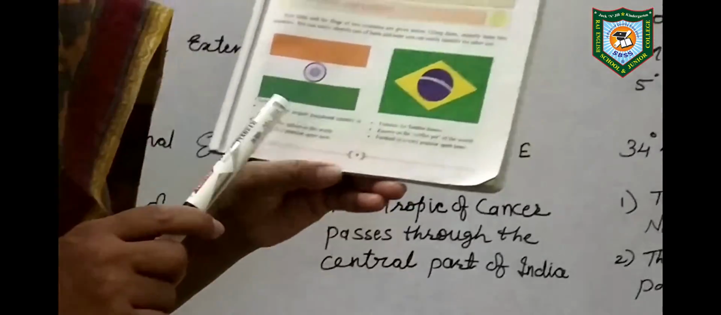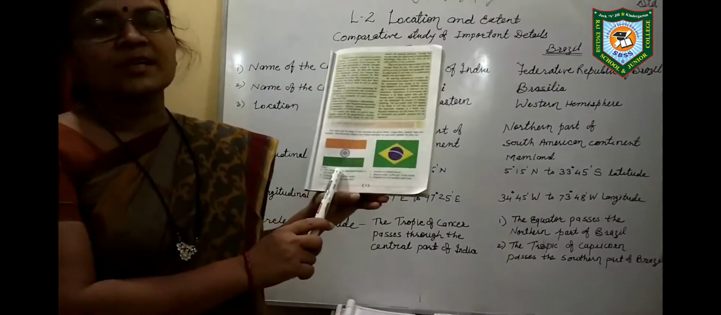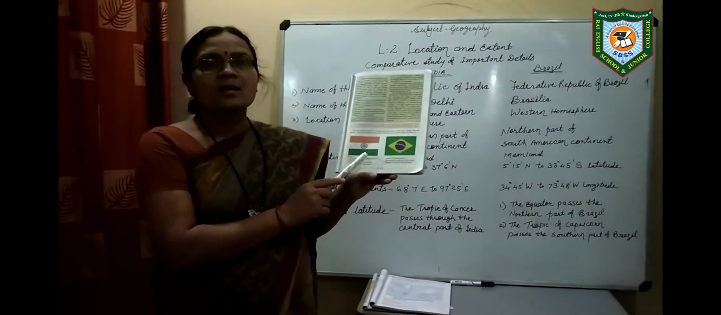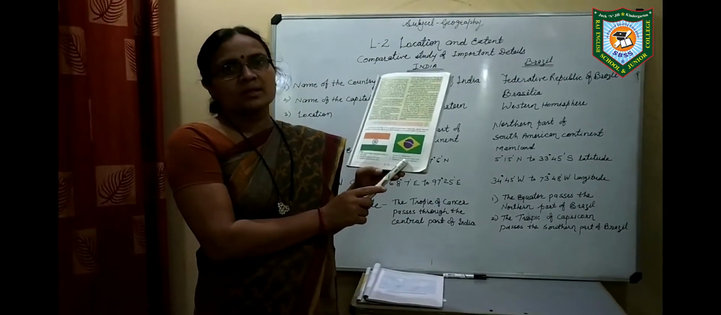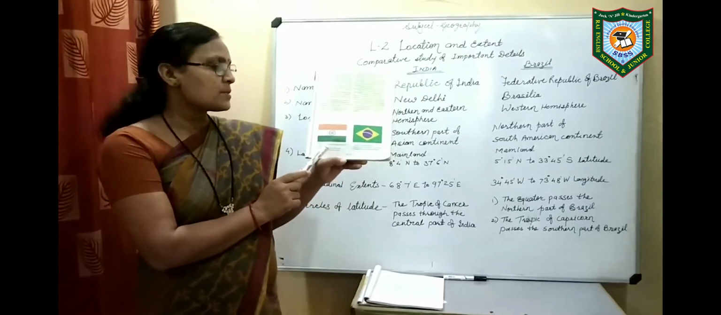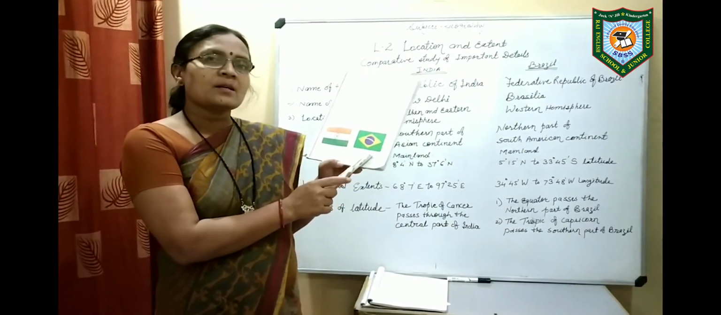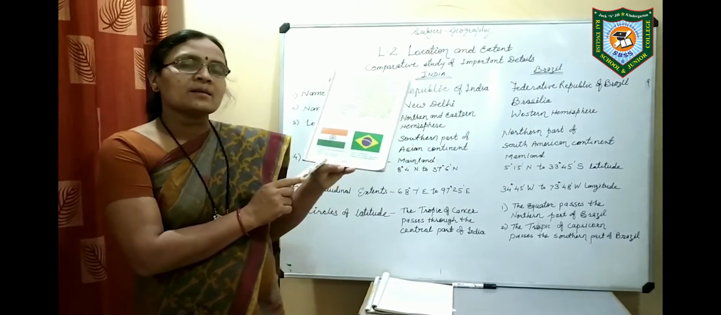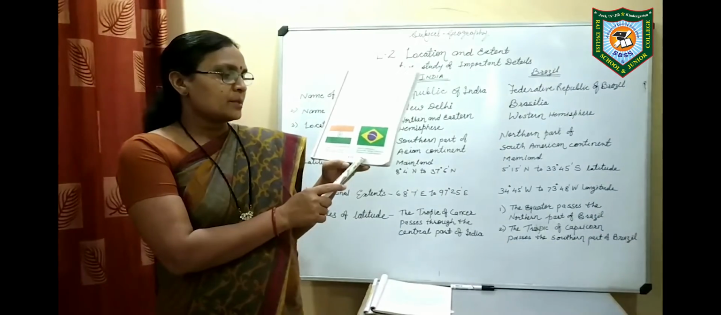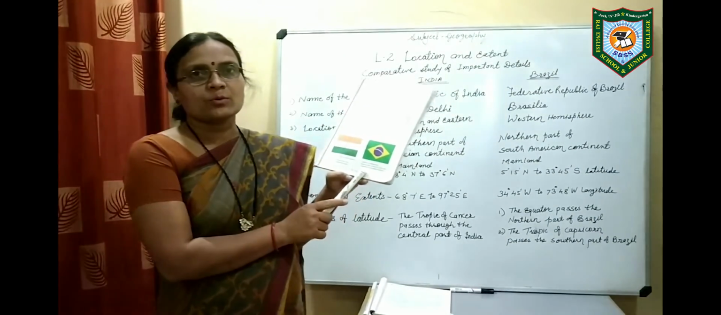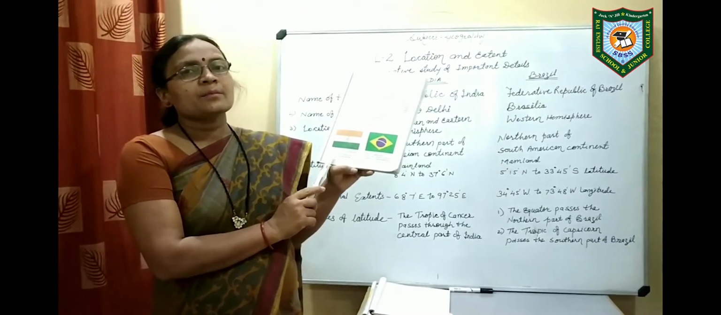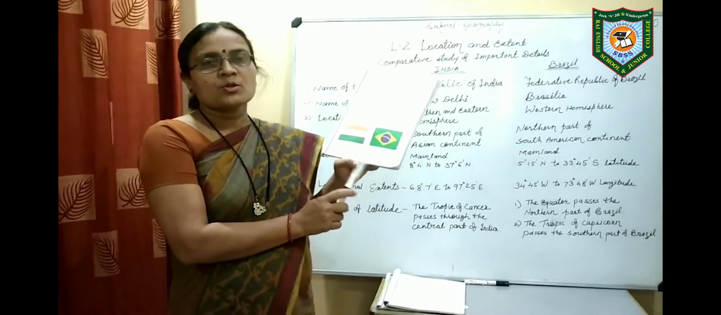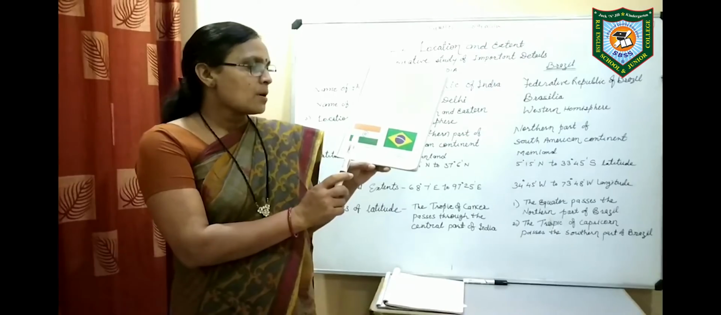Now we are going to differentiate between India and Brazil. India is the second largest populated country in the world, and Brazil is the fifth largest populated country in the world. India is famous for spices, and Brazil is known as the coffee pot of the world. Cricket is a very popular sport in India, and in Brazil football is very popular. In India, Bharatanatyam and Kathakali are famous dance forms, and in Brazil Samba dance is very famous. So these were some comparative details about Brazil and India.